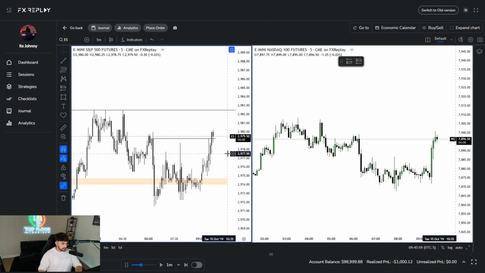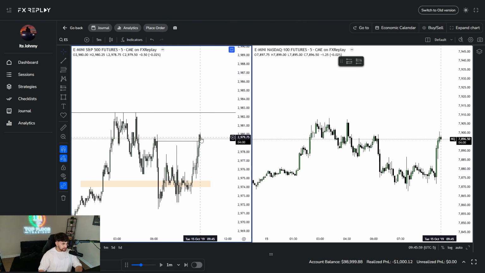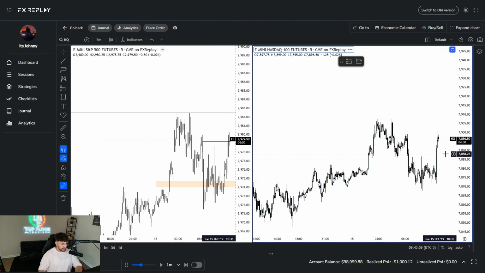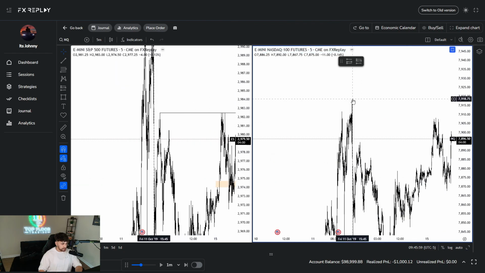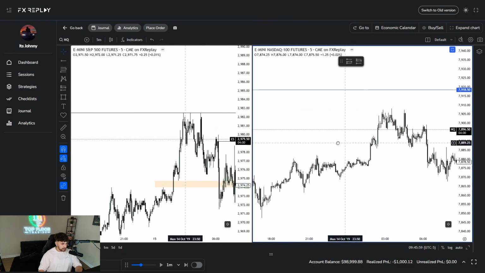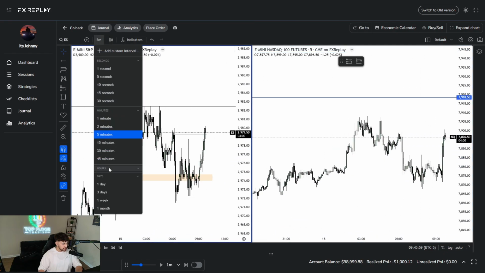So we do technically have a change in delivery here. I just don't like this consolidation that was happening all throughout the pre-market session. But I do like the fact that we did have a nice closure here, and we are retapping the CISD. Over here on NQ, I like the fact that we opened up an imbalance here on the 5-minute, and we do have the previous week high in very close proximity. So I'll go ahead and take a trade on the ES just because that 1 hour fair value gap was just, I mean, that thing is holding, right?